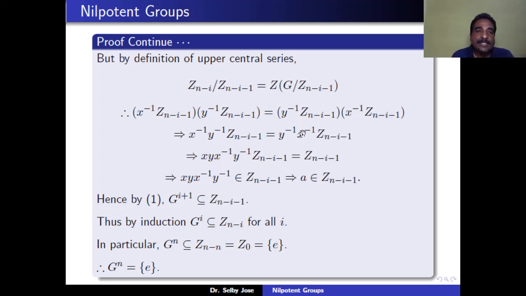So if you take Y inverse X inverse to the left hand side, we get xyx inverse y inverse, whose coset of x inverse y inverse in the quotient group G mod Z_{n-i-1} is equal to Z_{n-i-1}. This means that xyx inverse y inverse belongs to the group Z_{n-i-1}. That means A belongs to Z_{n-i-1}.